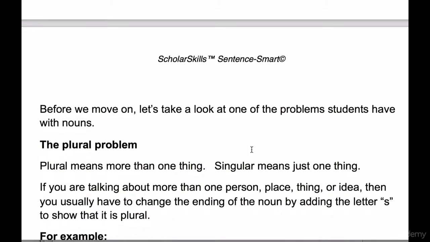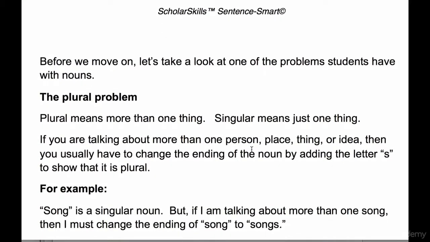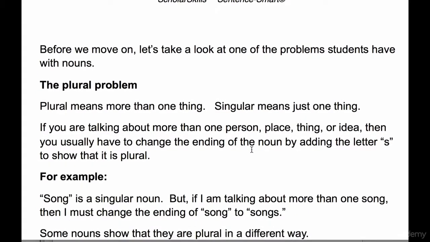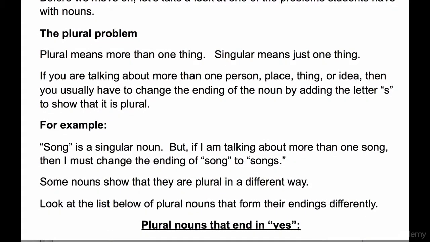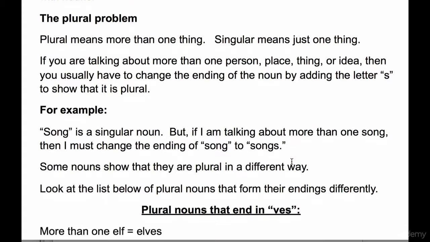Now, before we move on, let's take a look at one of the problems students have with nouns. The plural problem. What is that? Plural means more than one thing, right? And singular means just one thing. So if you're talking about more than one person, place, thing, or idea, then you usually have to change the ending of the noun by adding the letter S to show that it is plural. For example, song, right? Song is a singular noun. But if I'm talking about more than one song, then I must change the ending of song to songs.